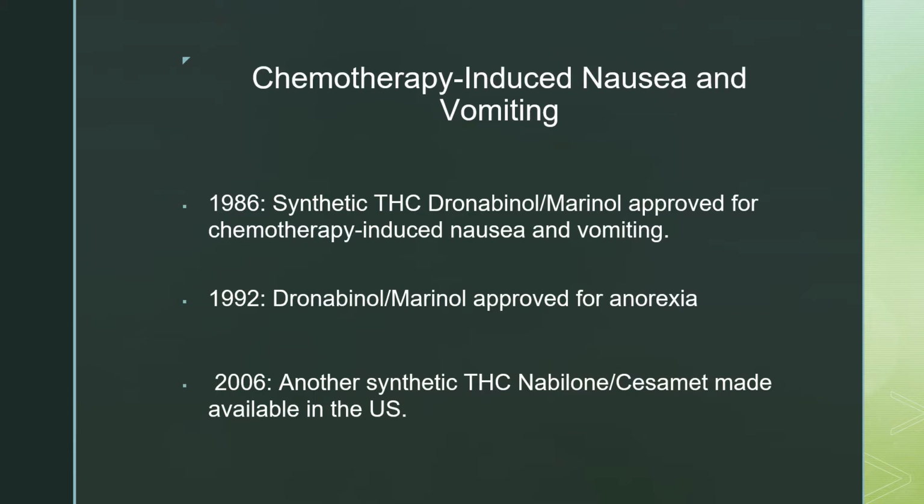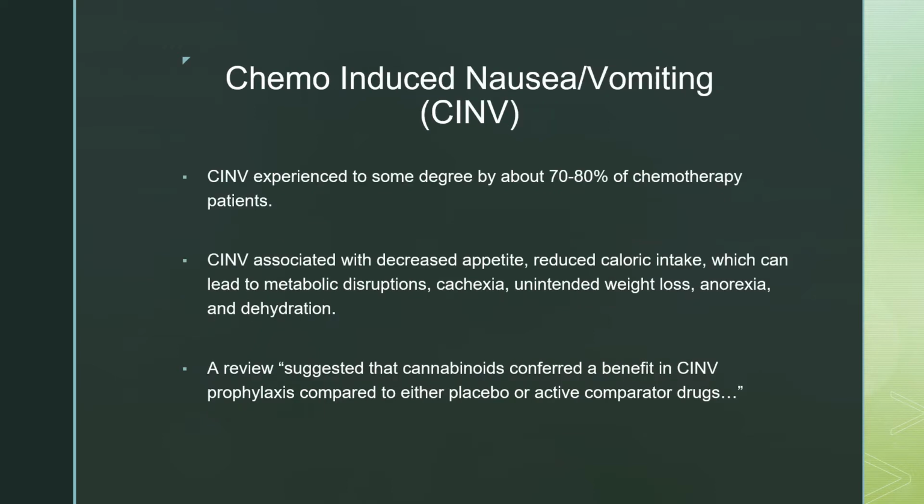Chemotherapy-induced nausea and vomiting. Throughout the years, as can be seen, there are different synthetic THC products developed to help and are approved for chemotherapy-induced nausea and vomiting. Chemo-induced nausea and vomiting is experienced to some degree by about 70 to 80% of chemotherapy patients. It is associated with decreased appetite, reduced caloric intake, which can lead to metabolic disruptions, cachexia, unintended weight loss, anorexia, and dehydration.